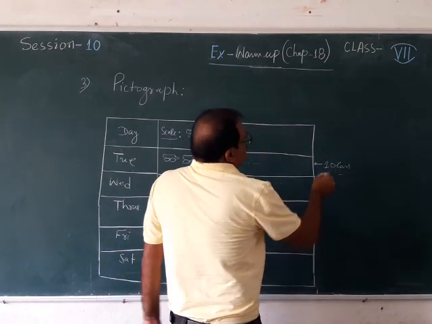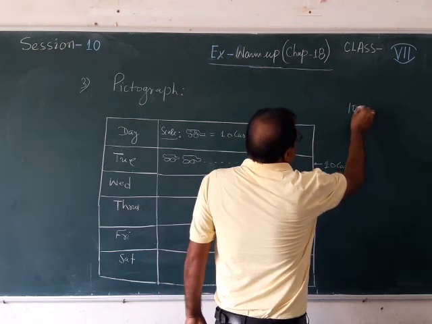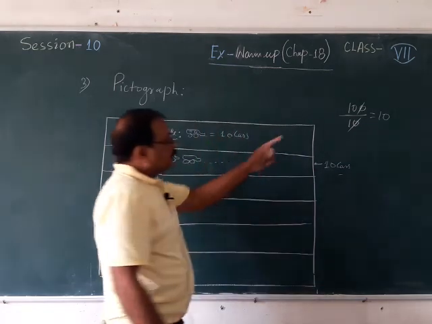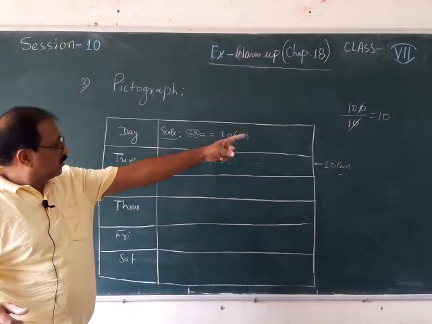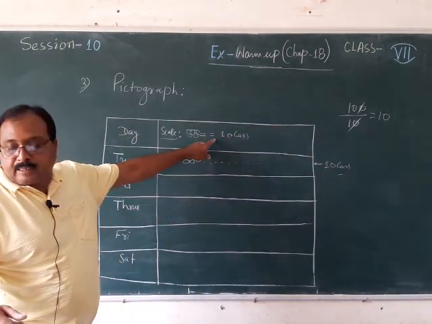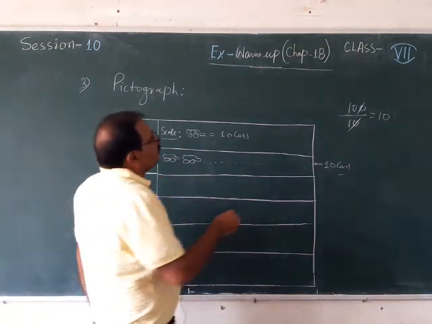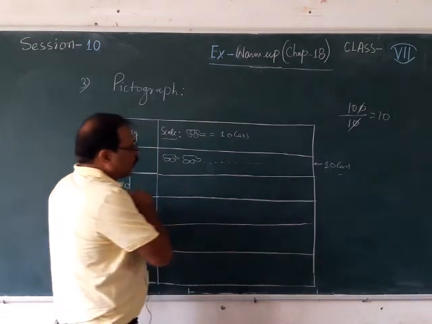Why? Because 100 is there, and 100 can be divided by 10. Then what answer are you getting? 10. The answer you are getting is 10. So, one car represents 10 cars. To show the 100 cars, you need to draw 10 cars. So, here you will be drawing 10 cars.